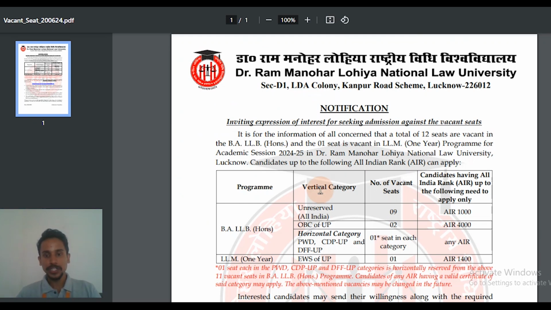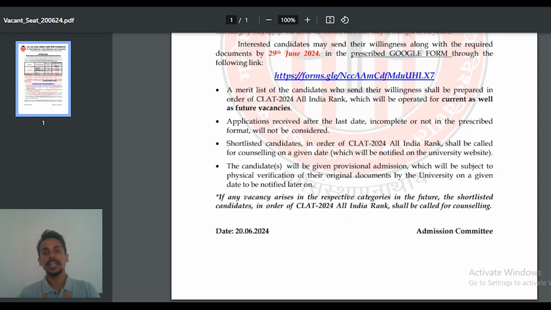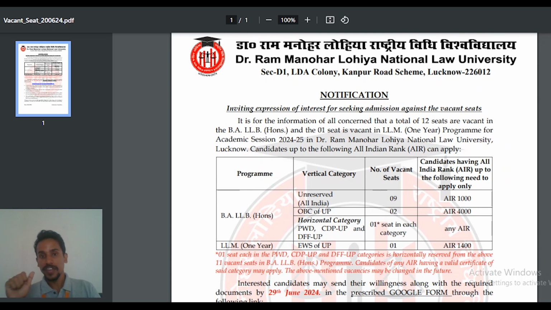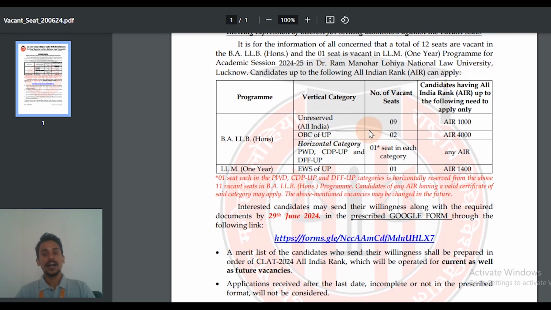If you look at the notification here, it doesn't prescribe any fee that is required to be paid, but it talks about two things: first, the number of vacant seats available, and second, who can apply under these vacant seats. If we look at the matrix, under the All India Unreserved category, we have 9 vacant seats in BA LLB Honors, and for OBC with UP domicile, there are 2 seats.